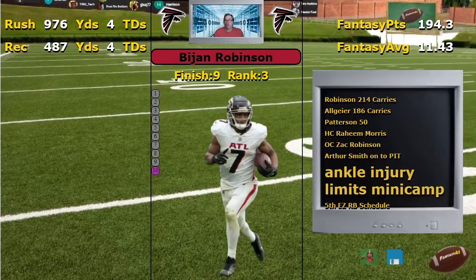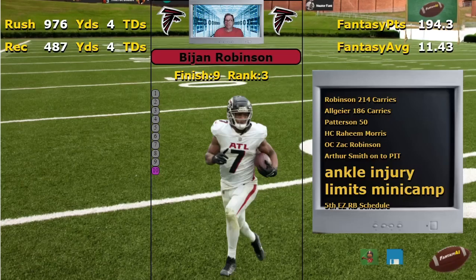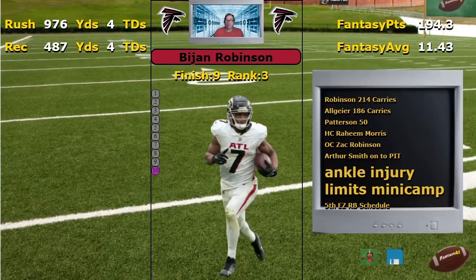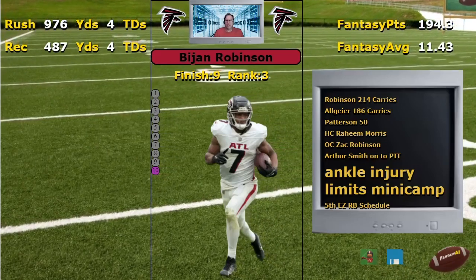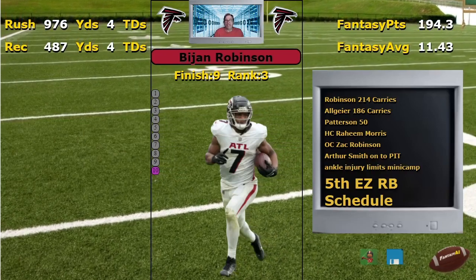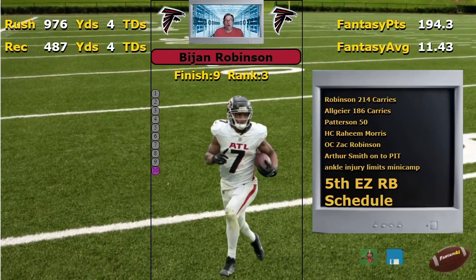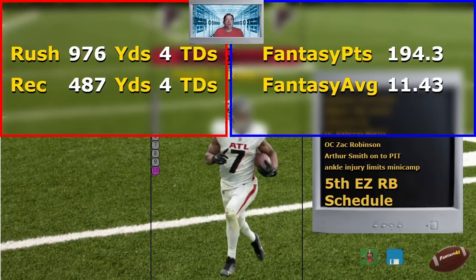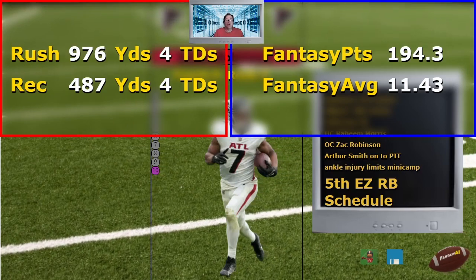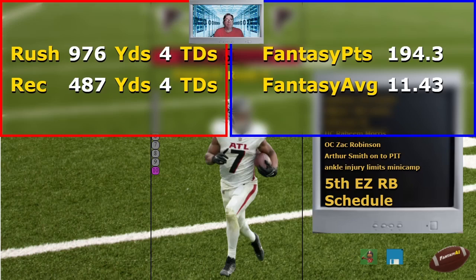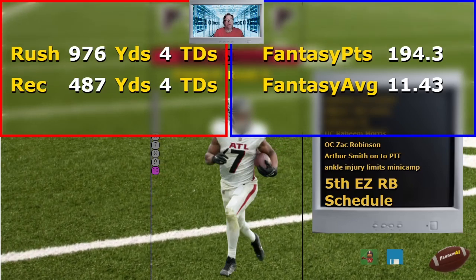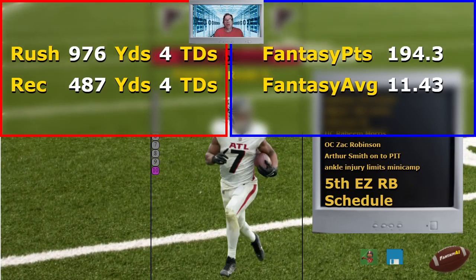This year, you can see Robinson has a little ankle injury, supposedly supposed to be cleaned up before training camp. He has the 5th easiest running back schedule, and hopefully this committee nonsense is gone. He missed 1,000 yards last year, but he did have almost 500 receiving. Hey, look at that average.